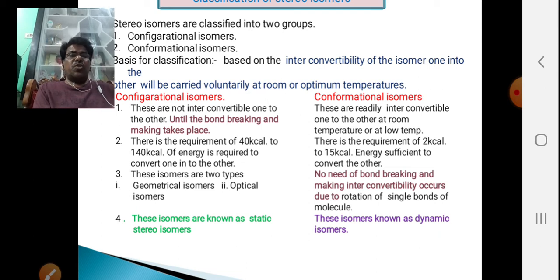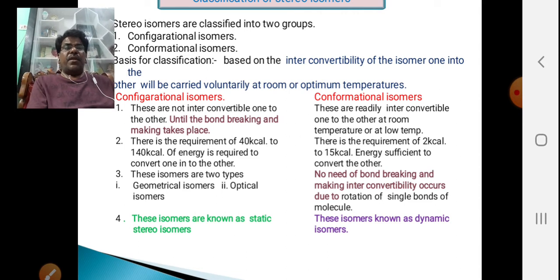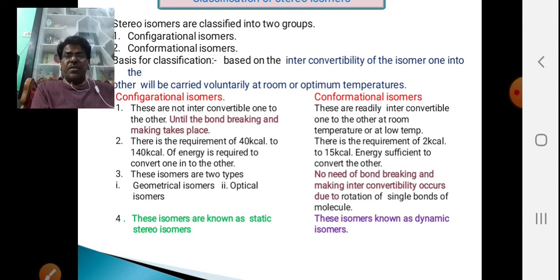In conformational isomers, to make them interconvertible, no bond breaking and making takes place. Only the single bonds undergo rotation. Hence, these are called dynamic isomers. In the case of configuration isomers, it is not possible to convert one to the other at very low or high temperature, even without bond breaking and making, and they are also called static isomers because their structure is always constant and never changes. The orientation of the atoms or groups is always similar.